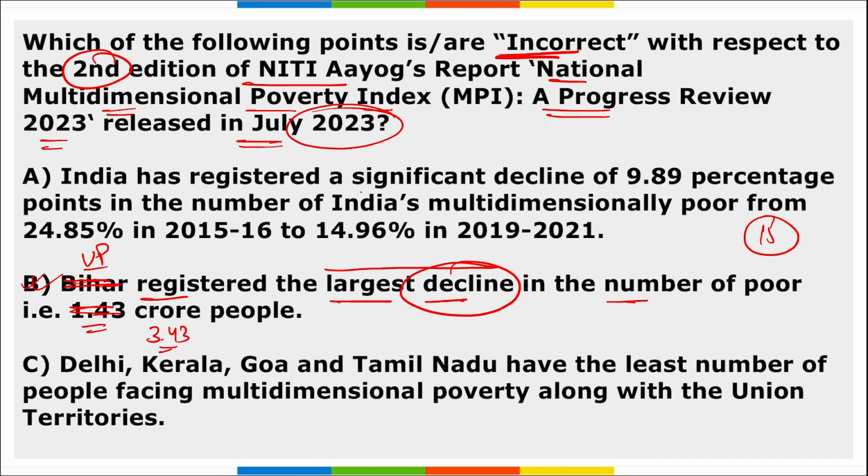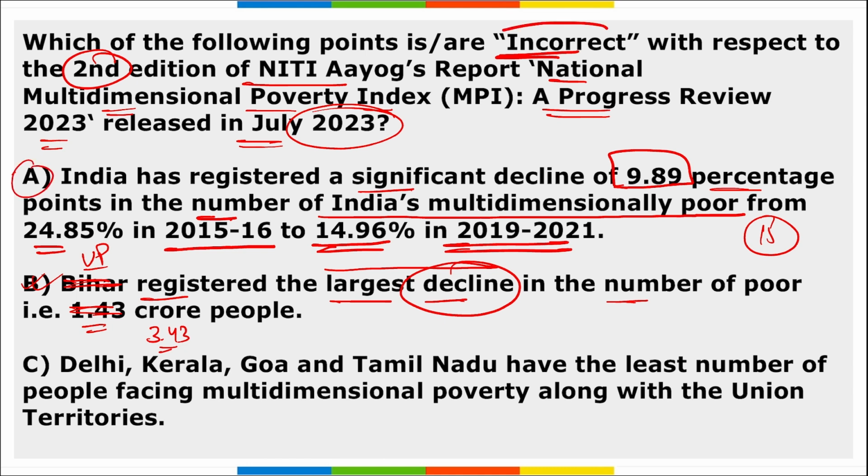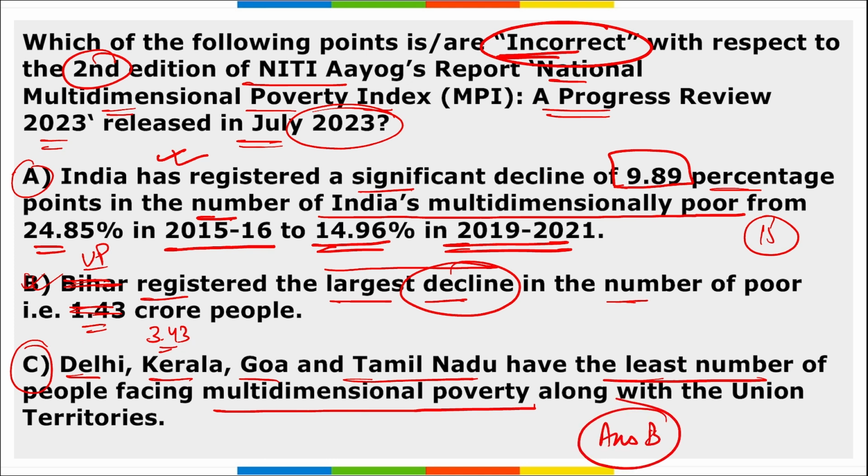Correct? If we look at option 1, India has registered a significant decline of 9.89% in the number of India's multidimensionally poor, from 24.85% in 2015-16 to 14.96% in 2019-21. So option A is rightly mentioned, but we have to look for the incorrect one, and the data provided in option A is correct. And we just saw Delhi, Kerala, Goa and Tamil Nadu have the least number of people facing multidimensional poverty. This is also correct, but the right option for this question becomes answer B because of the incorrect option.